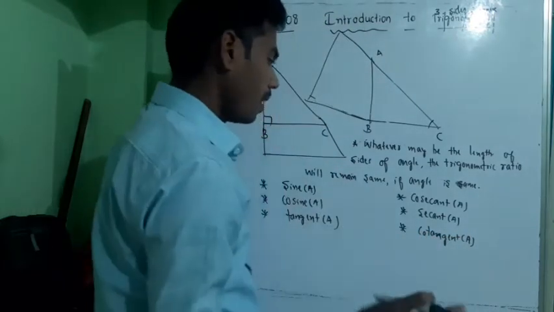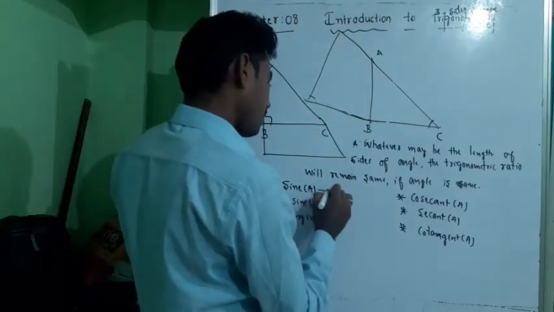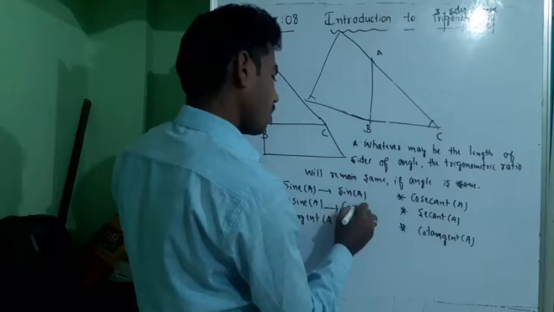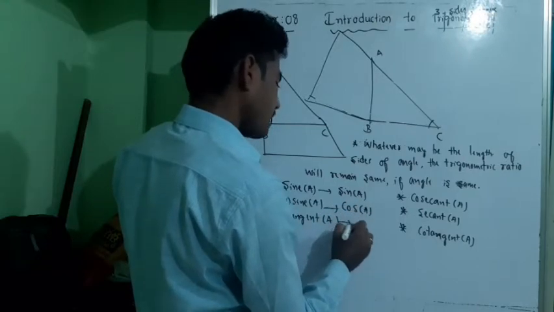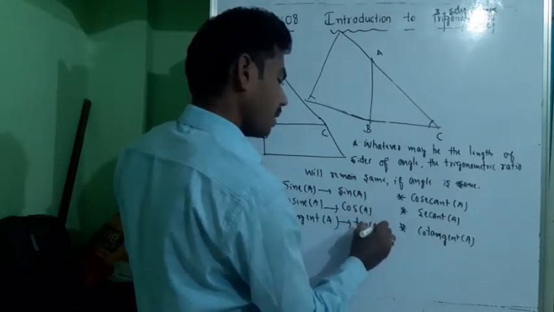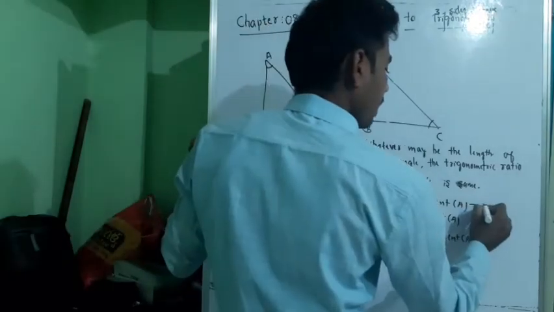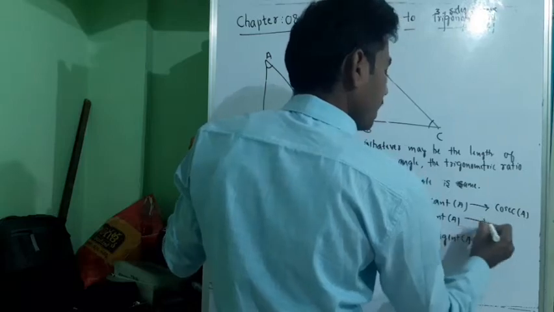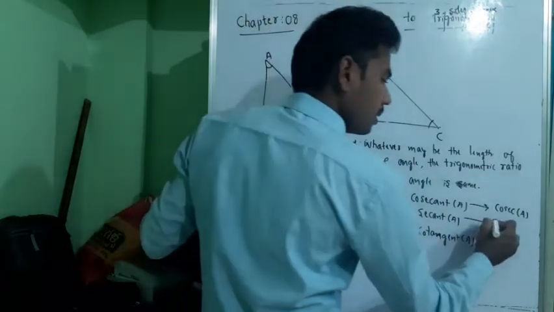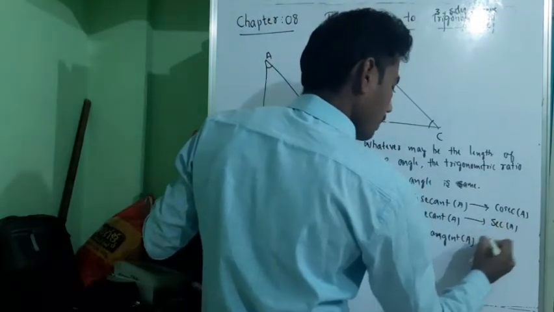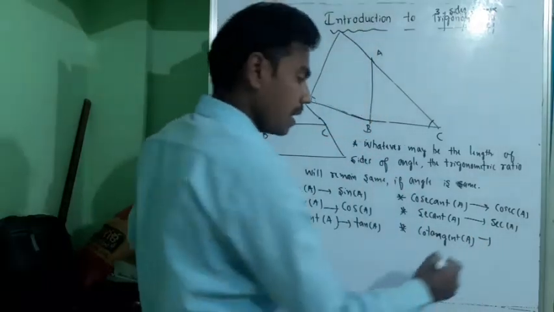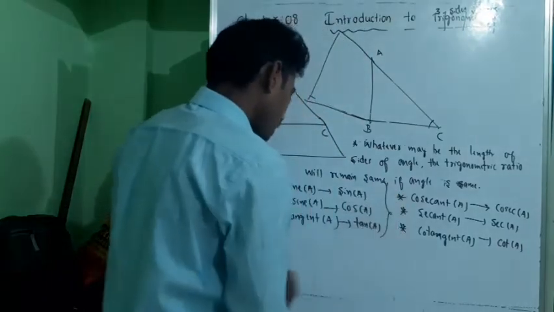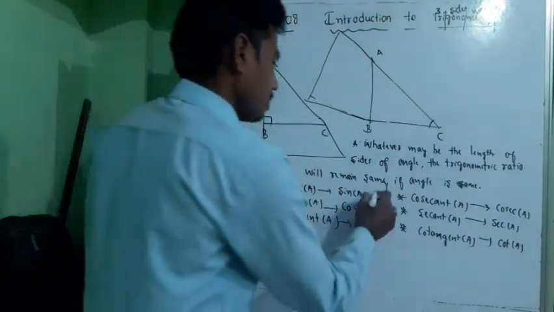So we'll write in a short form, that is sine of A can be written as sin A. Cosine of A can be written as cos A. Tangent of A can be written as tan A. Cosecant of A can be written as cosec A. Secant of A can be written as sec A. Cotangent of A can be written as cot A. So these are the short forms that we are going to use in future problems.